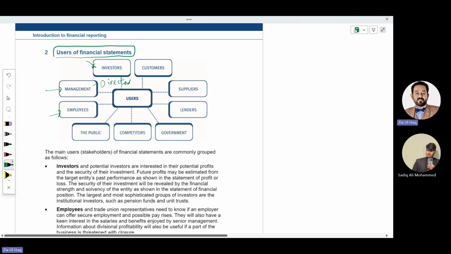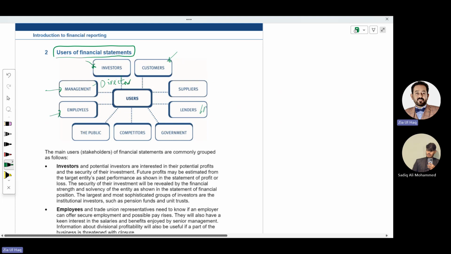Who else needs financial statements? Customers sometimes want to look at the financial statements, especially big customers, large customers, because they want to maintain a long-term relation with the company. So if the company's profitability is high, the company is improving, the company is stable, this means they can make a long-term relationship with the company.